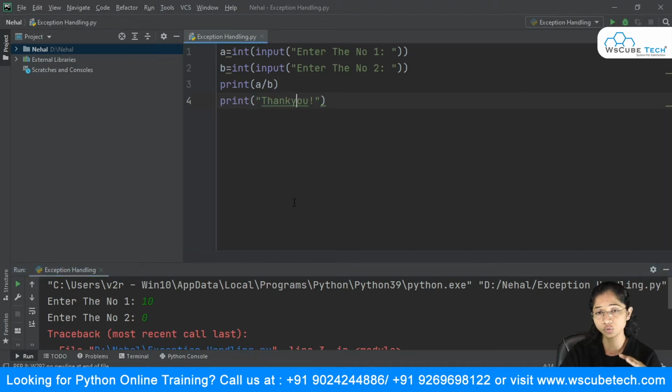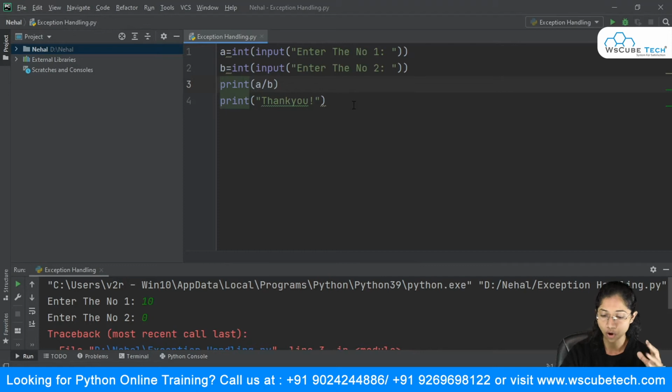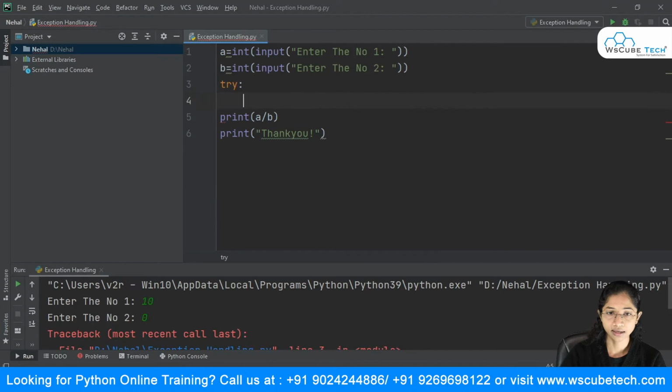So basically, this was my third error, right? That was my runtime error, and in order to handle this runtime error, we make use of exception handling. Now I can figure out, yes, this particular statement can give me an exception, give me an error, and I need to handle this thing. So I can just put this into a try block. I will say try, and inside this I will put this statement.